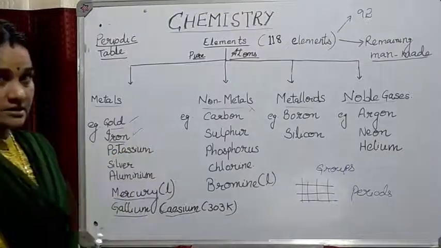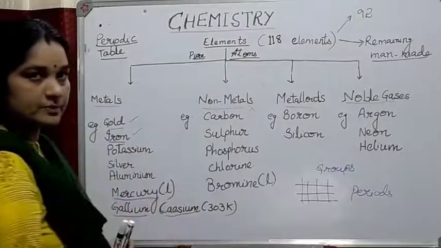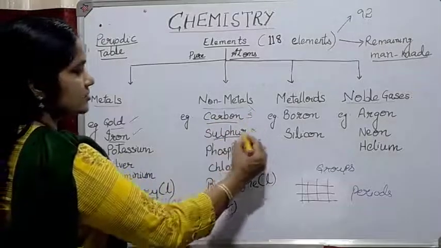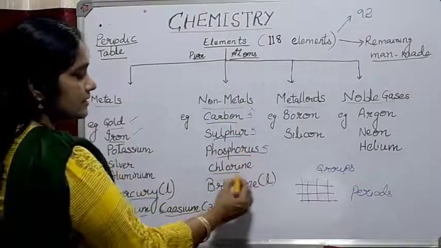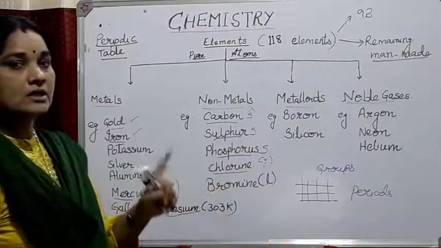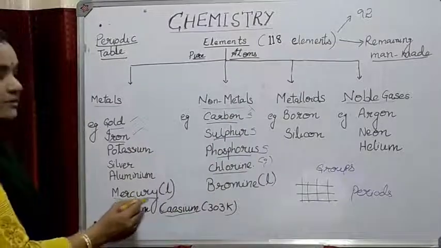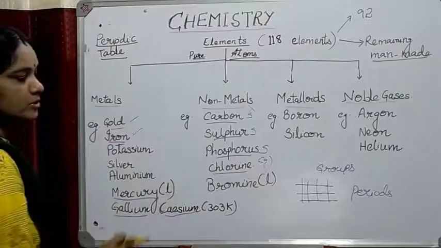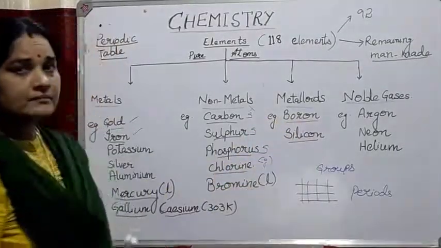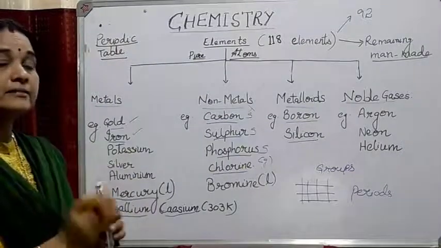Then non-metals. Non-metals are placed on the right hand side of the periodic table. In that, carbon is solid in state, sulfur is also solid, phosphorus is solid, chlorine is a gas, okay, and bromine is the only non-metal which is in liquid state, and mercury is a metal which is in liquid state. These two are very, very important. Next, metalloids. Metalloids are placed between the metals and non-metals, and they have intermediate properties.